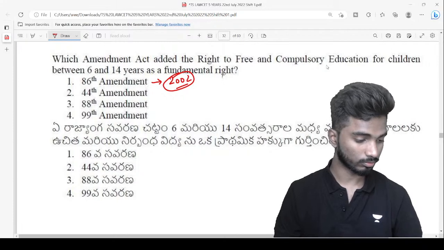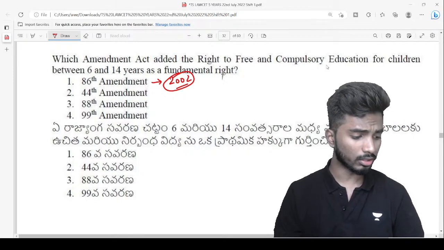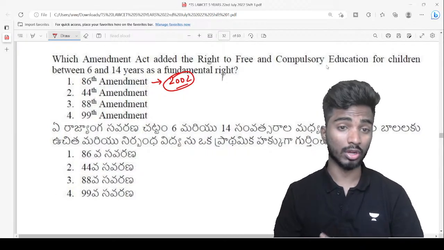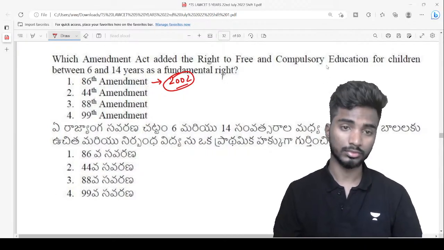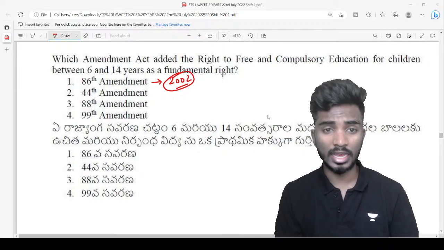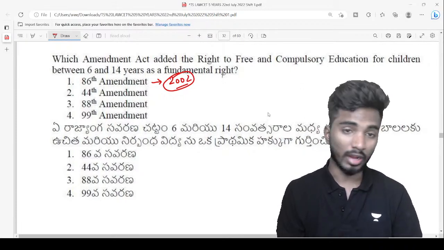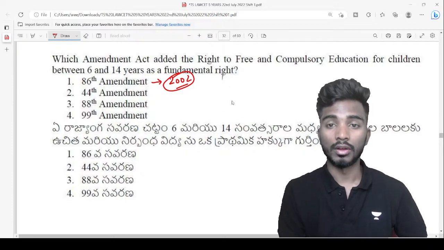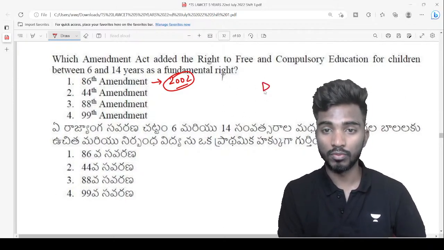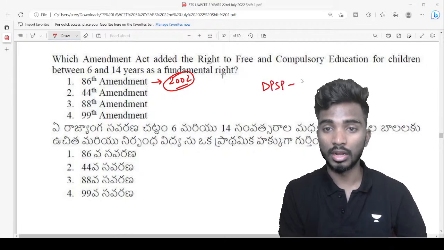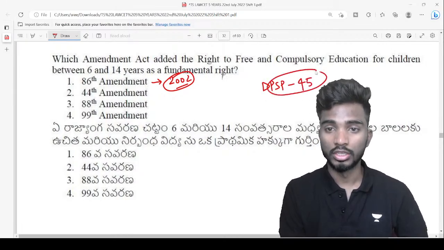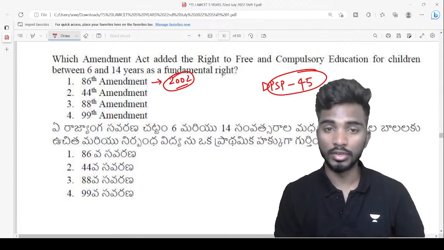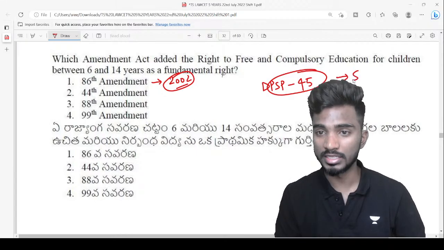No, it's not after 86, I'm talking about before enacting the 86th constitutional amendment, right? Very good, Alpha, excellent. So before enacting 86th amendment, right to free and compulsory education was a DPSP under Article 45. Very good, Nazia. So then we made it a fundamental right by enacting 86th amendment.